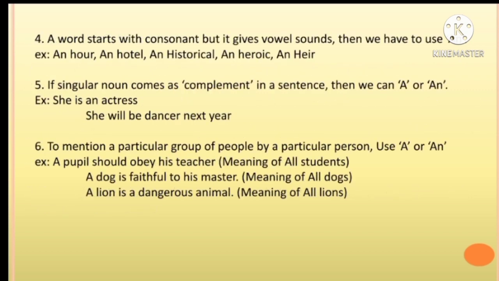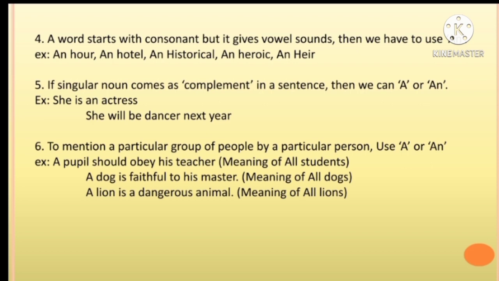If a word starts with a consonant but gives a vowel sound, then we have to use an. Example: an hour, an hotel, an historical, an heroic, an hair.